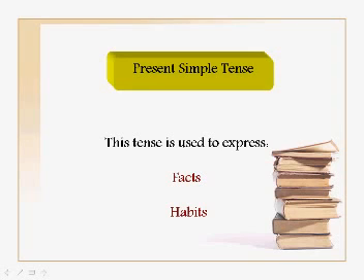Okay, so this is a fact. And habits are things that happen regularly. For example, we pray 5 times a day, so this is a habit, something we do every day. Or I go to school every day, it's a habit because I do it every day. So the most important thing about this tense is to understand what it expresses.